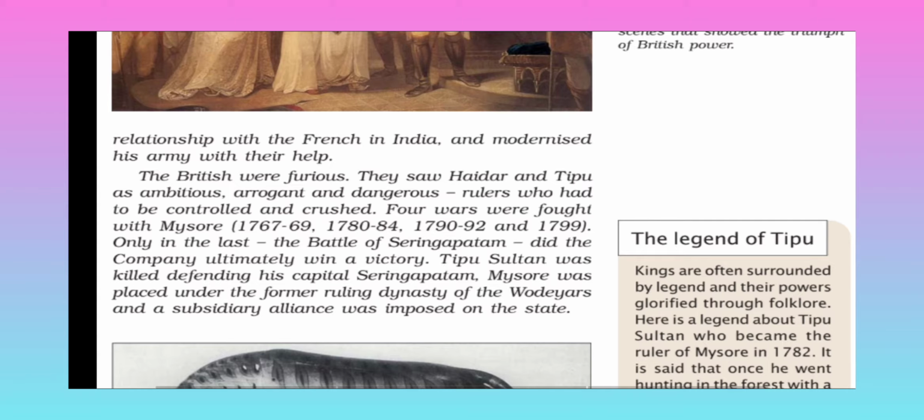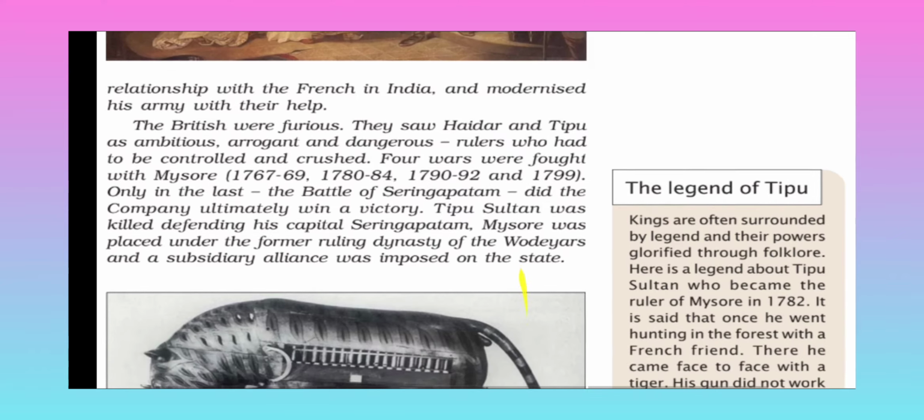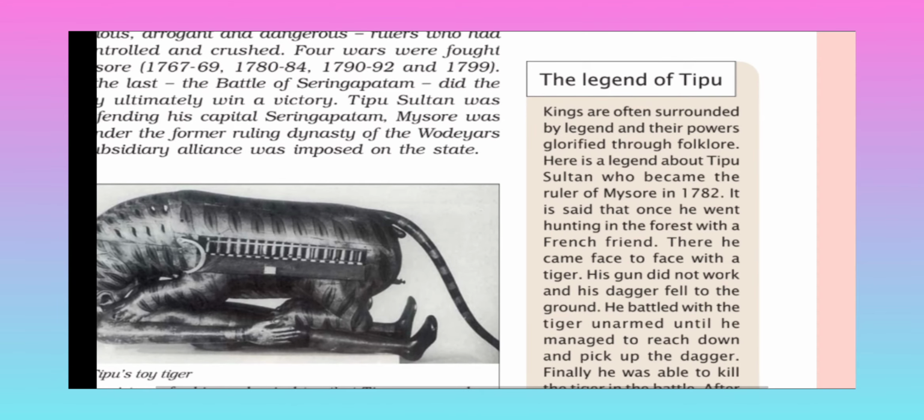So the first two wars were started by Hyder Ali. In the second war he died in between, so Tipu Sultan continued and the rest of the two wars were fought by Tipu Sultan. Only in the last, the battle of Seringapatam, did the company ultimately win a victory. Tipu Sultan was killed defending his capital Seringapatam. Mysore was placed under the former ruling dynasty of the Wadiyars, and the subsidiary alliance was imposed on that state. It means they didn't want an independent ruler, so they placed Mysore under the Wadiyar dynasty.